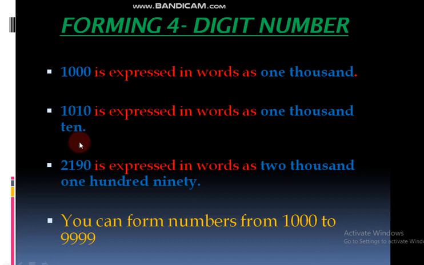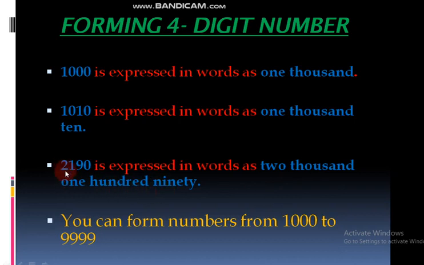See here now, 2190 is there. In 1000 place which number is there? 2 is there. In 100 place 1 is there. In 10s place 9 is there. In 1s place 0 is there. How can we read this number now? We can read this number as 2190.